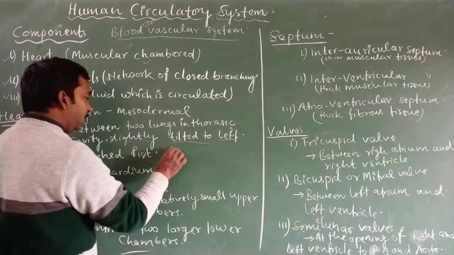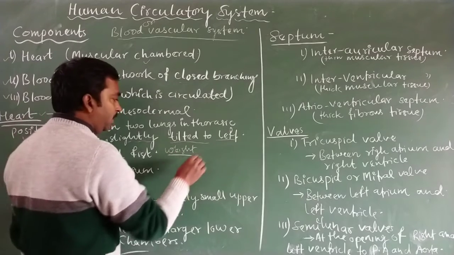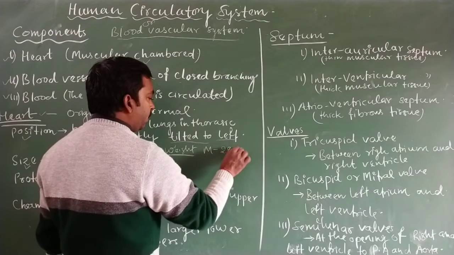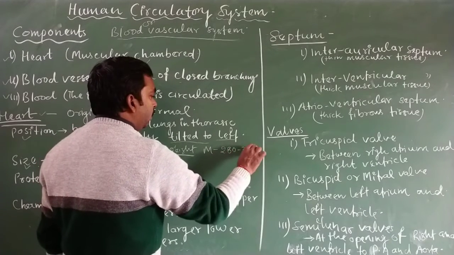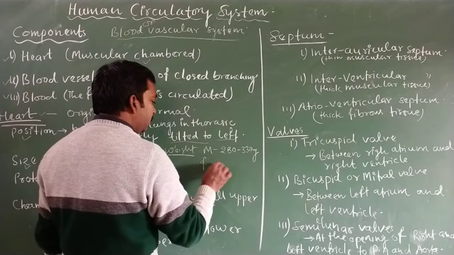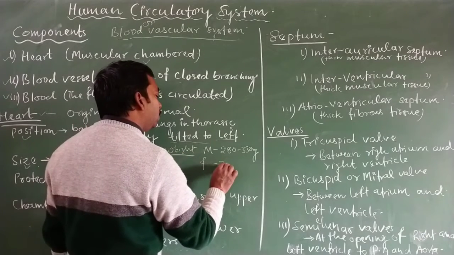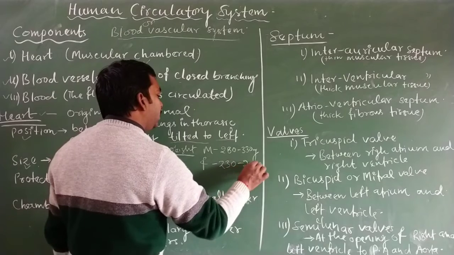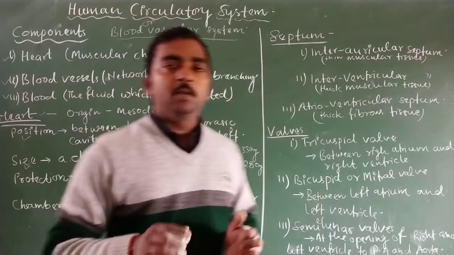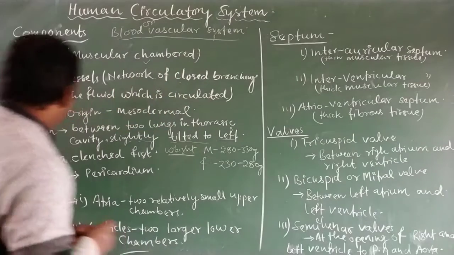In males it is about 280 to 330 gram, while in females it is slightly less, about 230 to 280 gram.